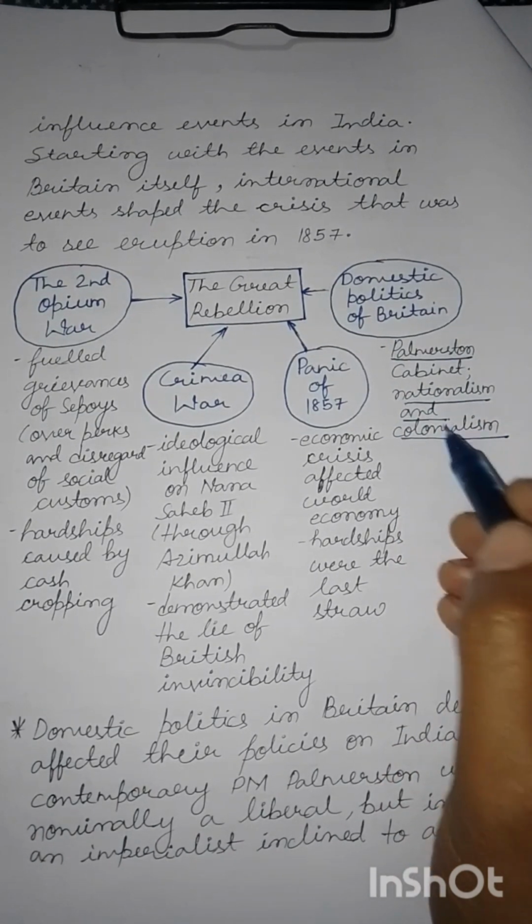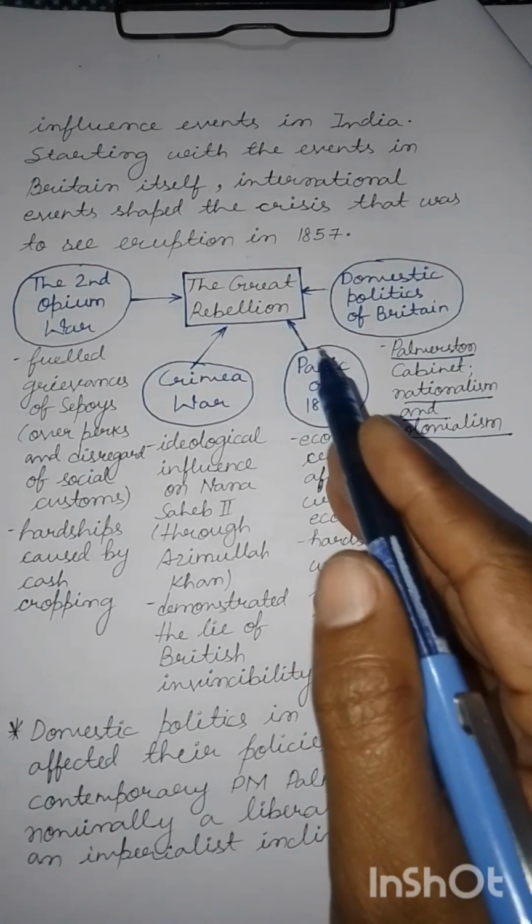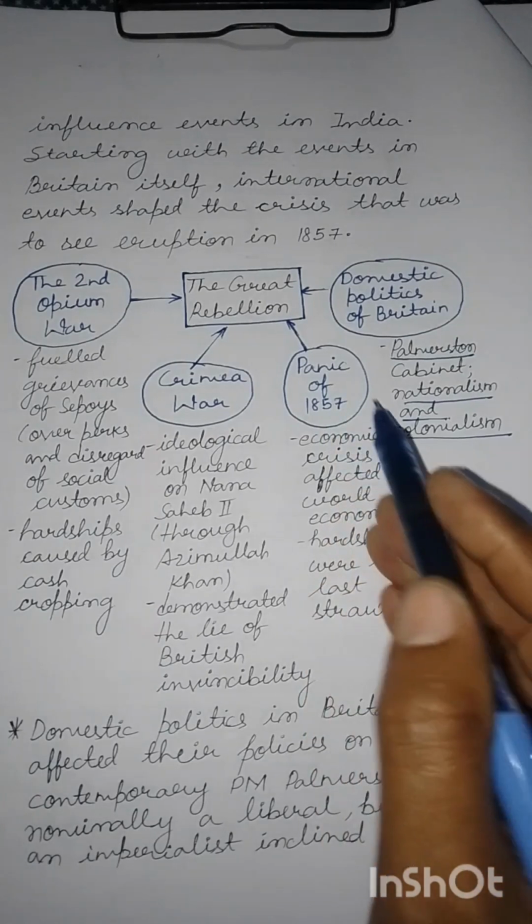He had a policy of advancing Britain's interest over the interest of the colonies, and this ultimately meant exploitation of Indian resources for the benefit of Britain, and some other like policies that adversely affected Indians. All of this led to the rebellion of 1857. They were causes for the Great Rebellion.